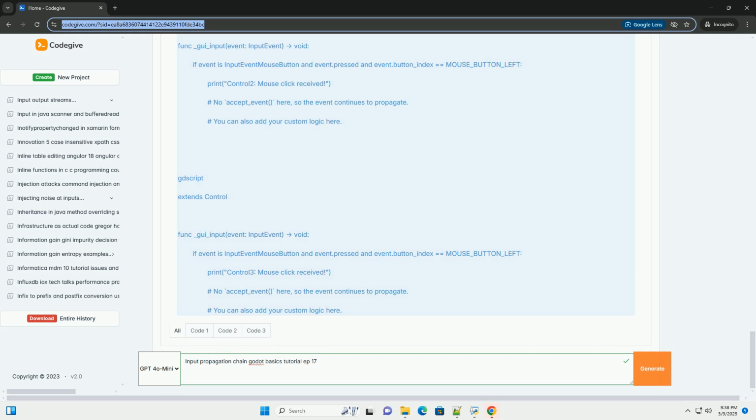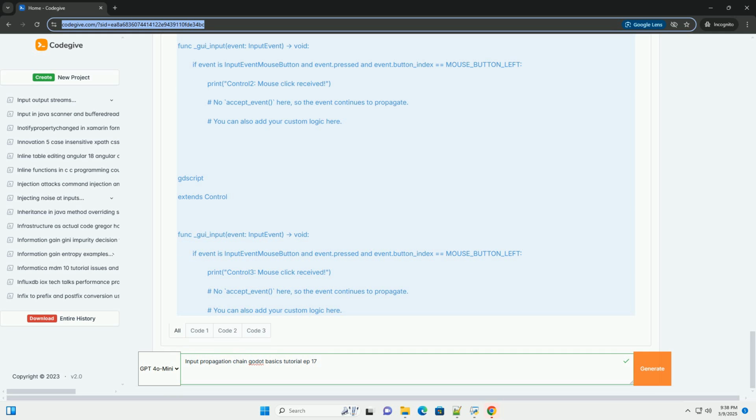_gui_input(event). This is the core function for handling GUI input events in control nodes. It's automatically called by Godot when a GUI input event occurs within the node's area. InputEventMouseButton. This check ensures that we're only processing mouse button events. event.pressed. This confirms that the mouse button was pressed down, not released. event.button_index == MOUSE_BUTTON_LEFT. This verifies that it was the left mouse button that was clicked.